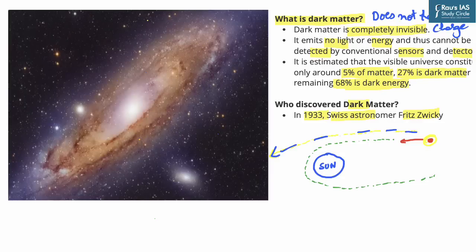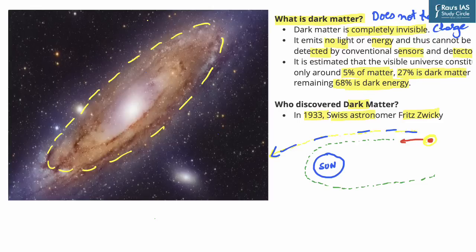So, he was actually observing the edges of the galaxy, and he could see that there were many stars which were traveling at a very fast pace. By his calculations, if these stars were traveling at such a fast pace, they should actually exit the gravitational pull of the galaxy. But at the same time, he could see that these stars were moving in their path and were not escaping the gravitational pull of the galaxy.